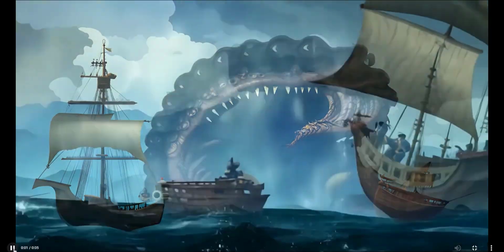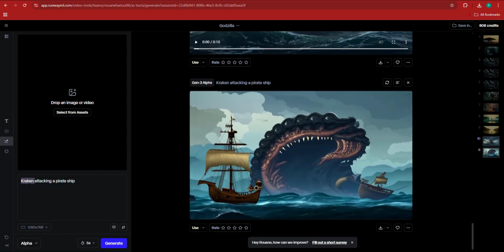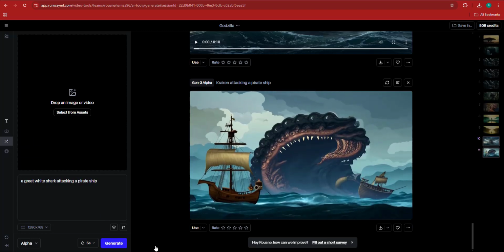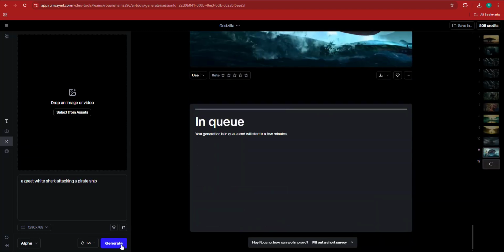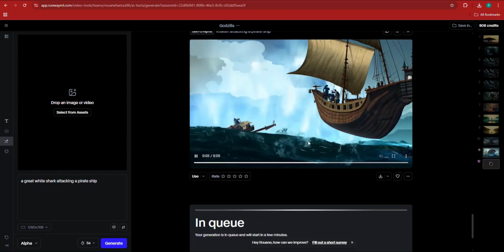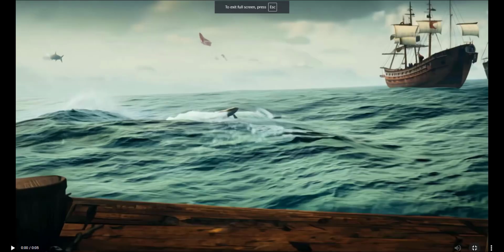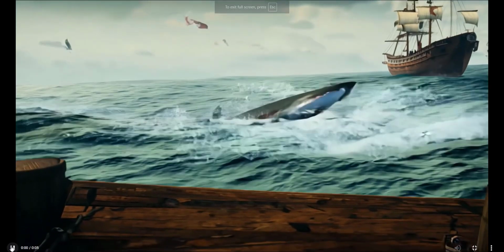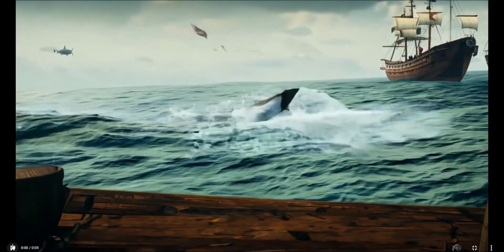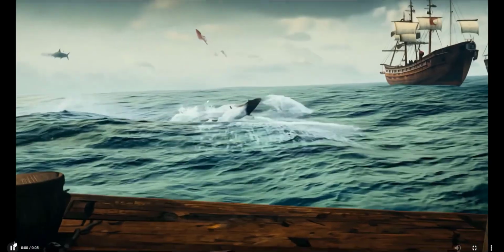Let's check it out. Truthfully horrible. Really, really horrible. Now what we can say is, a great white shark attacking a pirate ship. Let's see if this one is going to make a little bit more sense, because with the Kraken, I think it's more of a demanding scene, I would guess. All right, let's check this one out. Yeah, not good at all. Not sure if that's a shark or a flying fish with its mouth in both positions, but not cool at all.